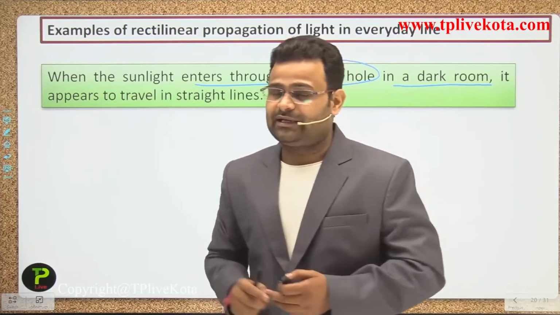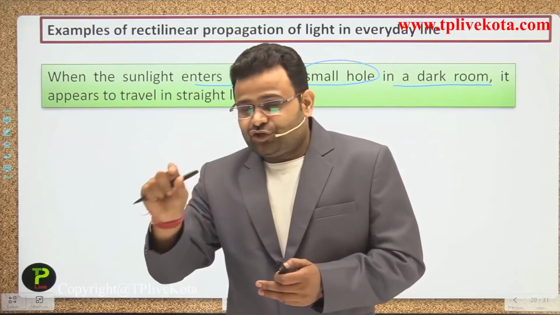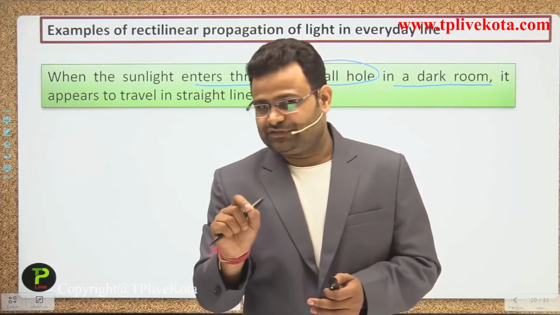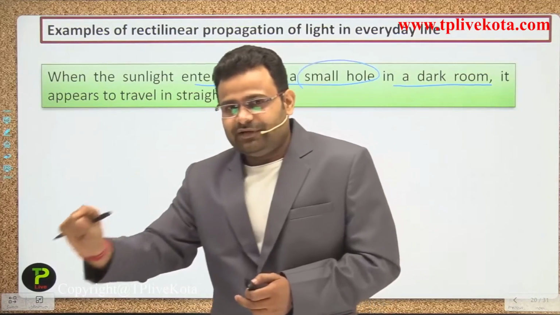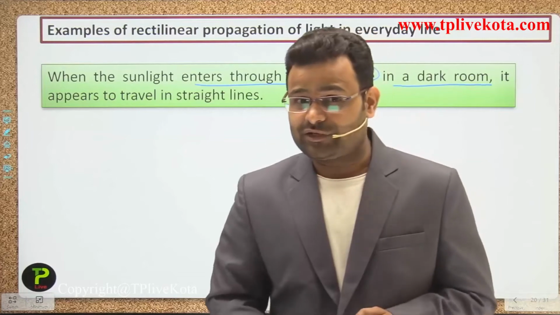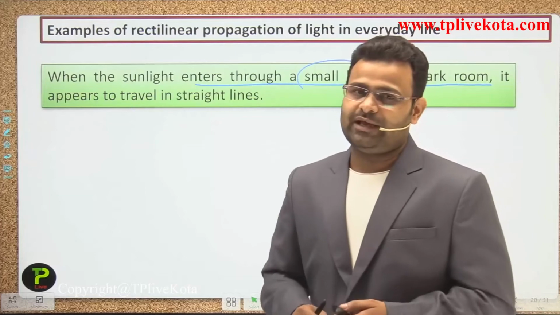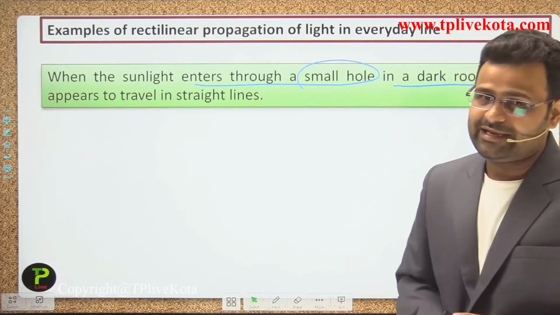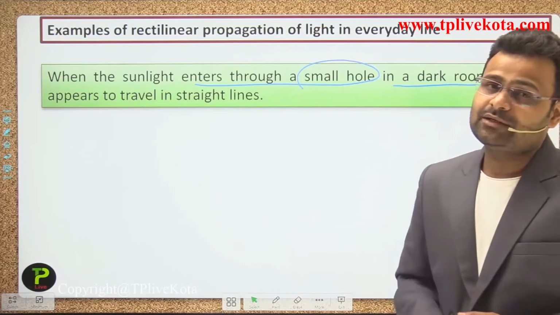In the dark places where the sunlight is not appearing, dust particles are not visible. But in the part where the light is traveling in a straight line, we can see the dust particles. You can see this phenomenon in your home. If there is a room in front of the sunlight, you can observe it practically.